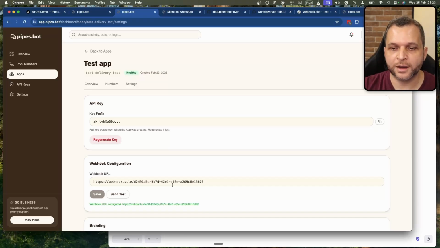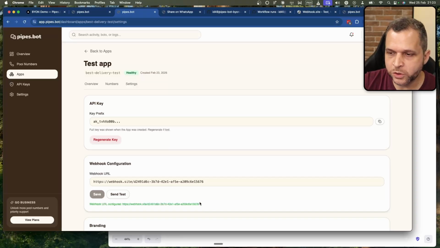After this, you can send and receive messages on behalf of your users. So you can, for example, if you have a tool for e-commerce where you send confirmation messages for the orders or something like this, you can do this with Pipes.bot. So this is really powerful.